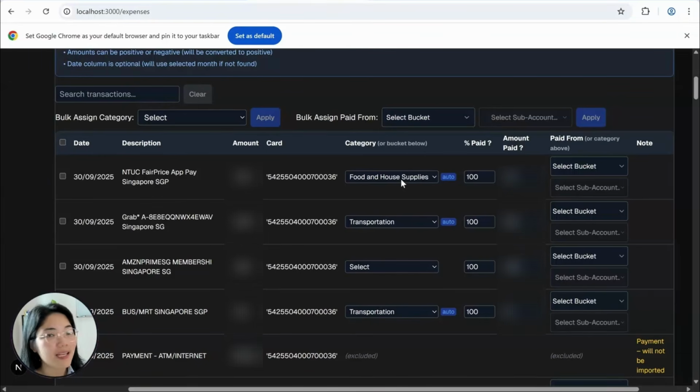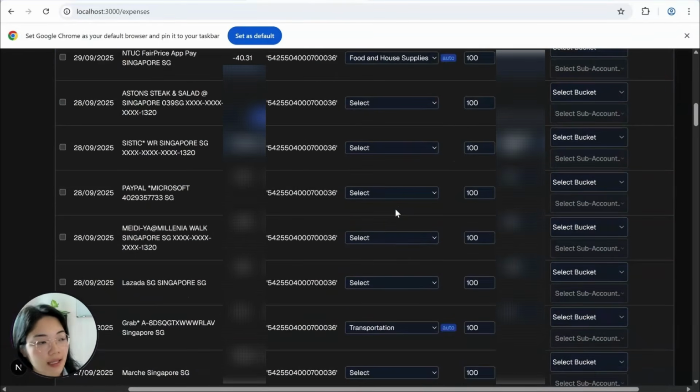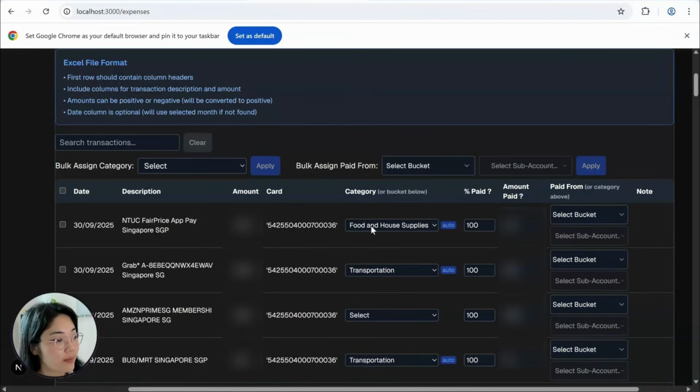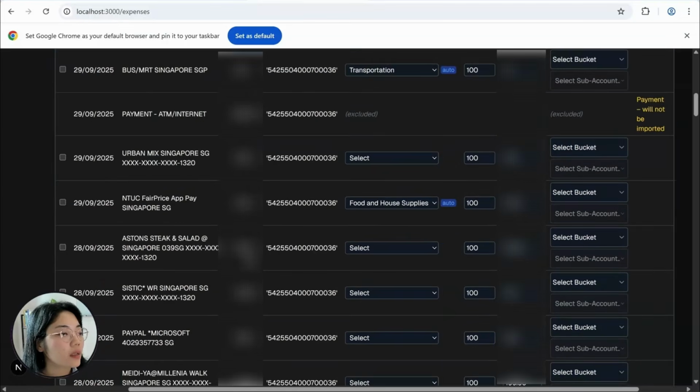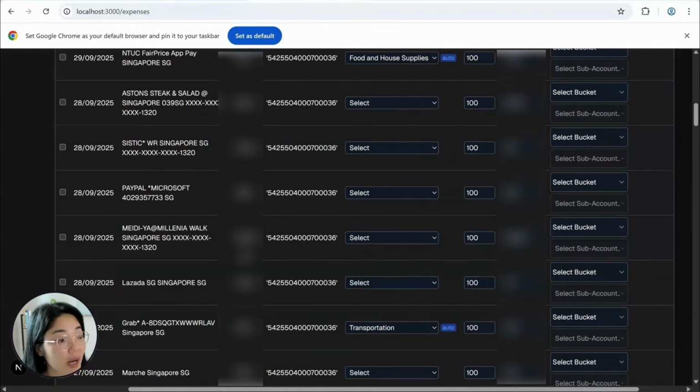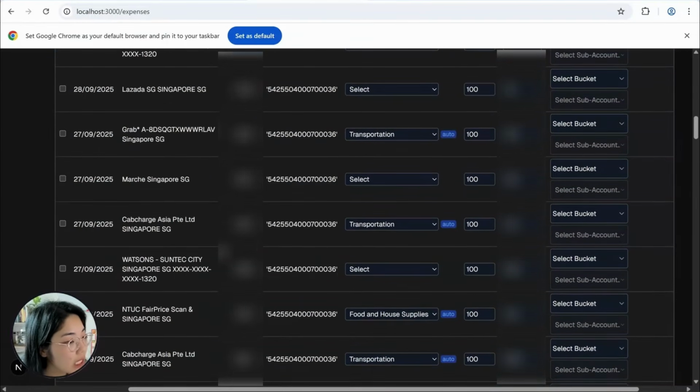The first enhancement that I added in this app is to auto categorize expenses that we know are repeatable, like grocery or transportation and things like that. The second enhancement that I started is a bulk assign category. Let's say I have some expense that I haven't auto categorized yet, but I know it's repeating.